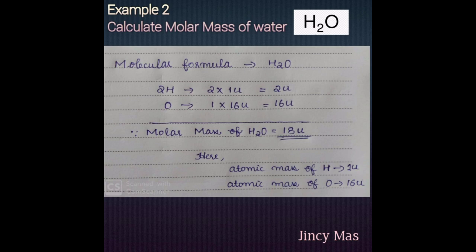In order to make it more clear to you, here you have your second example. Calculate the molar mass of water. Its molecular formula is H2O. You can understand there are 2 hydrogen atoms and only 1 oxygen atom in water. So you have to multiply the number of atoms into the atomic mass. So 2 hydrogen, 2 into 1, where 1 is the atomic mass of hydrogen, is 2. Oxygen there is only 1 and its atomic mass is 16, so 1 into 16 is 16. So we'll find the sum of this. So the molar mass of H2O is 18 U.